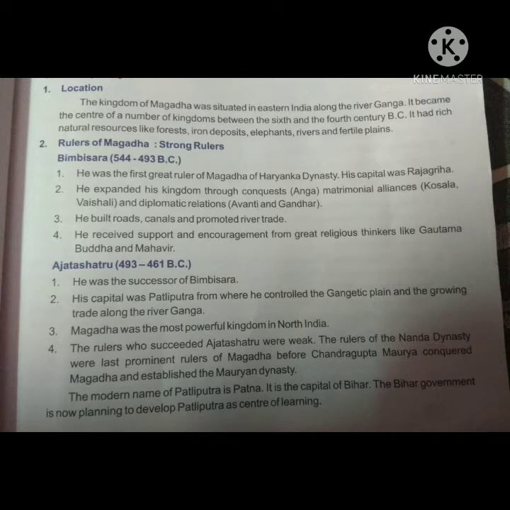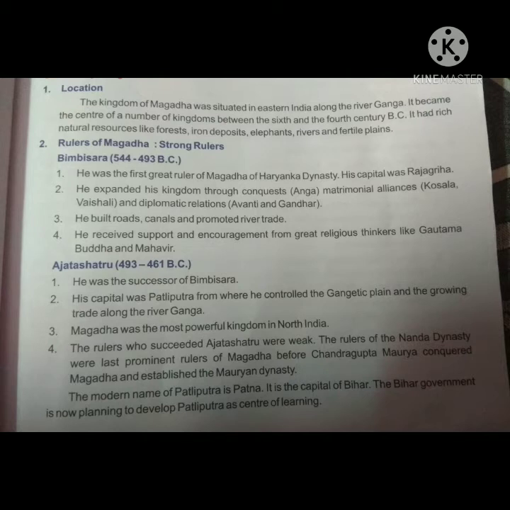Let's study about Bimbisara. Bimbisara ruled for 52 years from 544 BC to 492 BC. He was imprisoned by his son Ajatashatru and murdered. Bimbisara was the ruler of Magad. He came from the Haryanka dynasty. Through matrimonial alliances, he strengthened his position and prosperity. His first alliance was with the family of Kosala, the lady named Kosala Devi. He was given the Kasi region as a dowry.